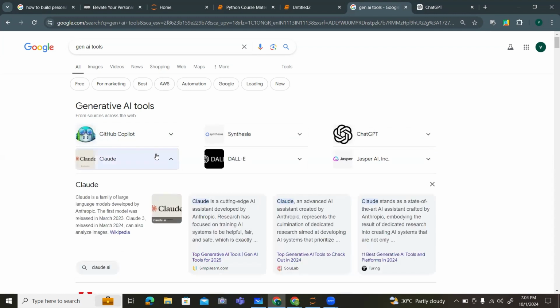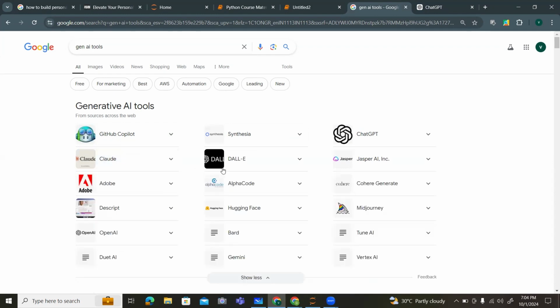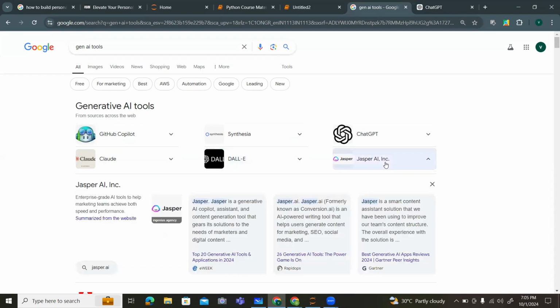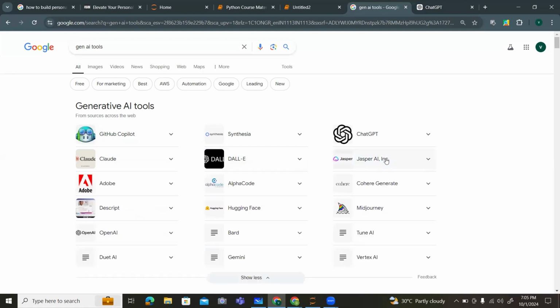Claude is one type of language model which is used to assist developers and research. DALL-E, developed by OpenAI, is mostly used to generate images. Jasper AI is used to create marketing content, like SEO, SMO, and digital marketing related content. So like this, we have a huge number of applications.